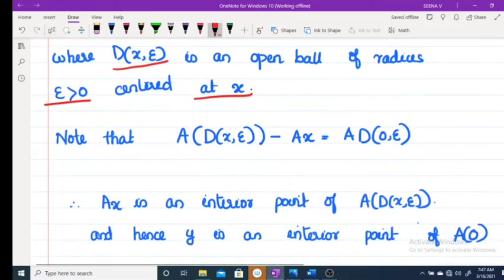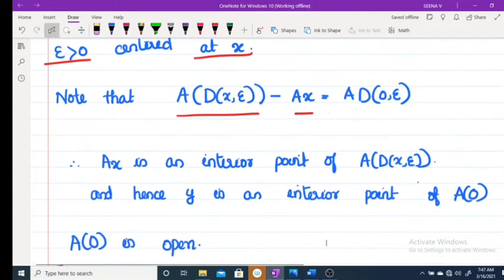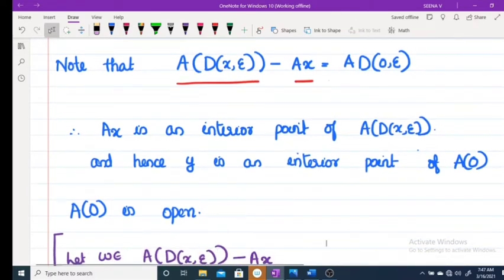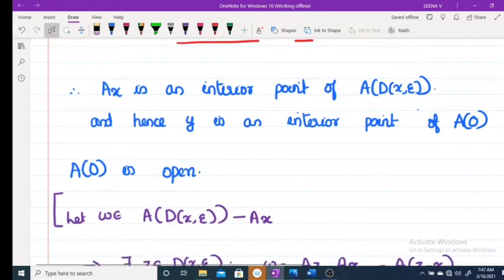Now note that A D(x, epsilon) minus Ax is equal to A D(0, epsilon). This is the term containing A D(x, epsilon) minus Ax, and this is the same as A D(0, epsilon). Therefore, Ax is an interior point of A D(x, epsilon), and hence Y is an interior point of AO. Therefore, AO is open.